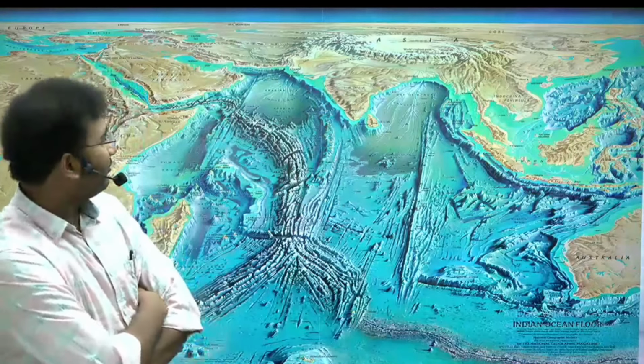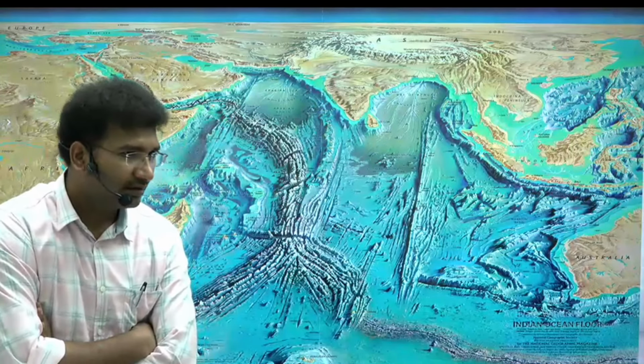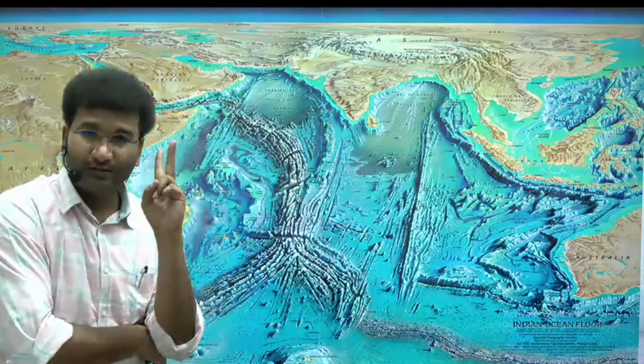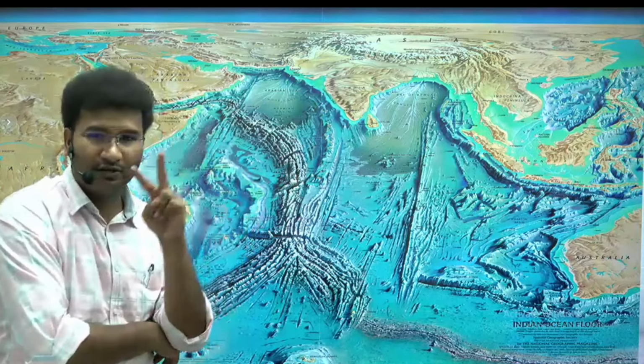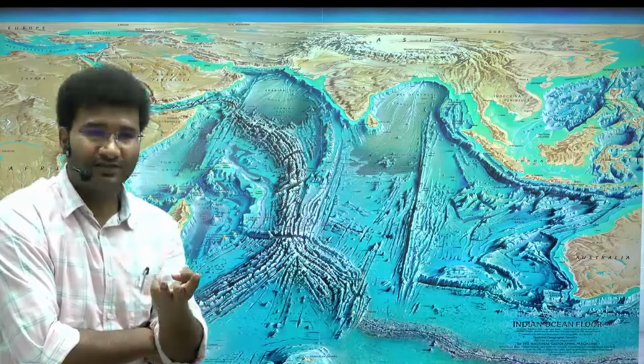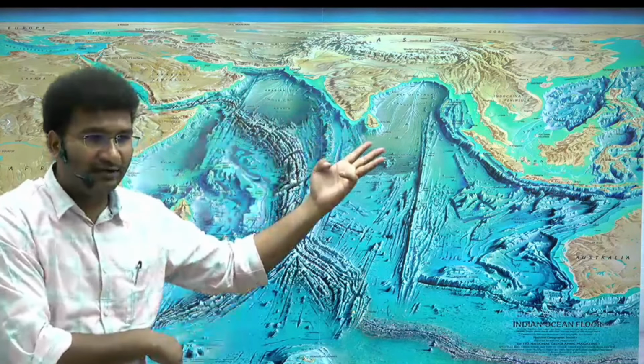Now, such a beautiful topography, why is it formed like that? You need to know. And let me tell you, there are more forests in the ocean than on the land. There are more volcanoes in the ocean than on the land. Likewise, there is more vegetation and life forms in the ocean than on the land.